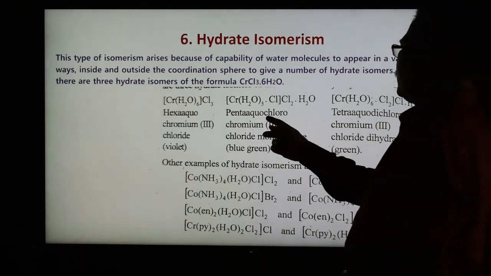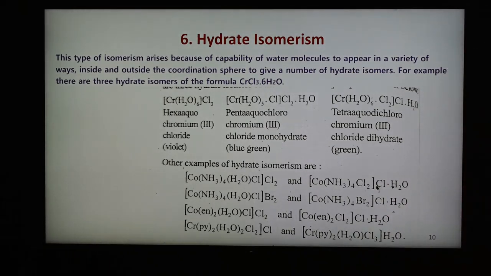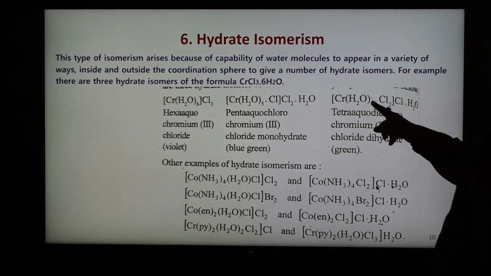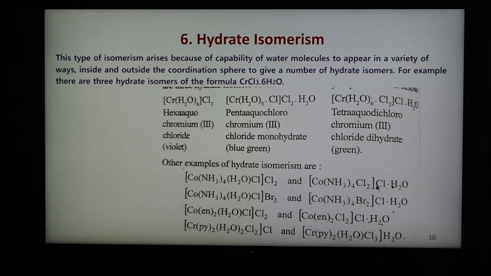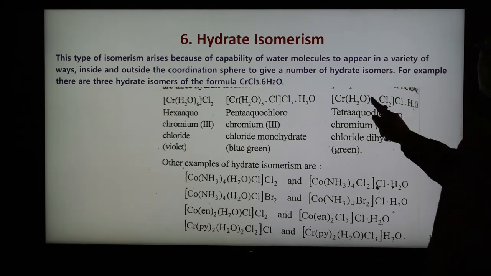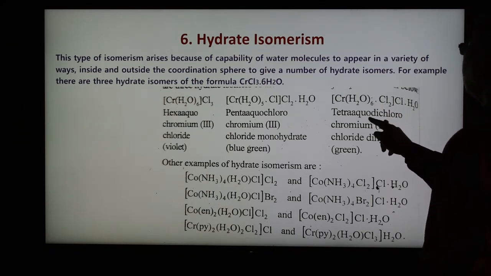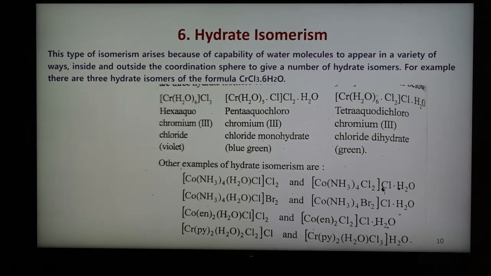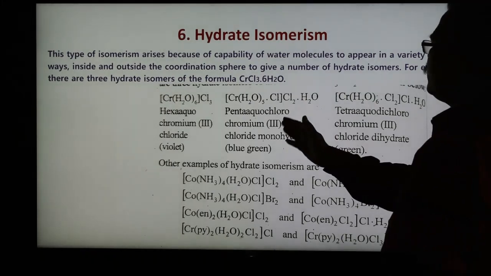Second is pentaaquachlorochromium chloride monohydrate, blue green in color, and this is the tetraaquadichlorochromium 3 chloride dihydrate. Here it should be 4, not 6. It is green. So all the 3 have different structures but have the same formula.